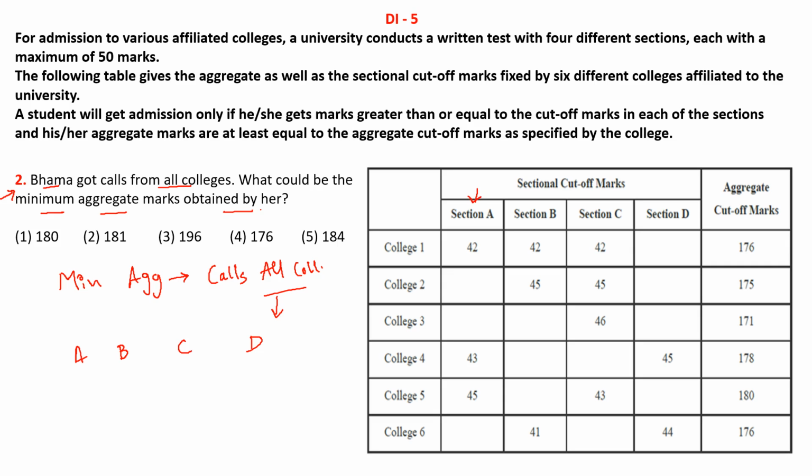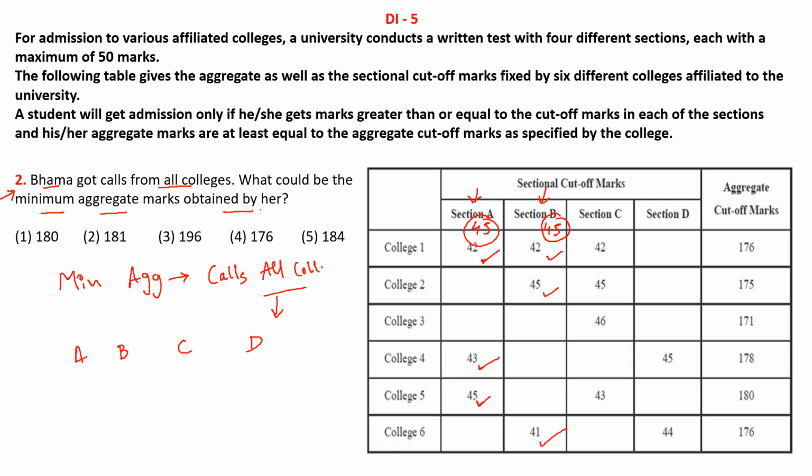For clearing the section A cutoff for college 1, 4 and 5, she must get at least 45 marks. If she could get 45, she would clear the cutoff for college 1, college 4 and college 5. Similarly, in section B, she must score at least 45 to clear the cutoff for college 1, college 2 and college 6.